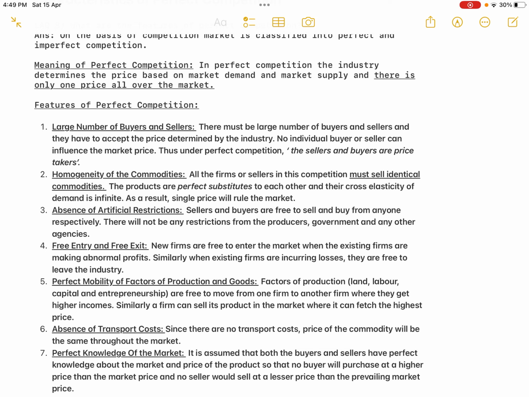There must be a large number of buyers and sellers, and they have to accept the price determined by the industry. The industry is determining the price based on market demand and market supply, isn't it? That price has to be accepted by all these buyers and sellers, so that no individual buyer or seller can influence the market price. What does the second sentence mean here? No individual buyer or seller can influence the market price.